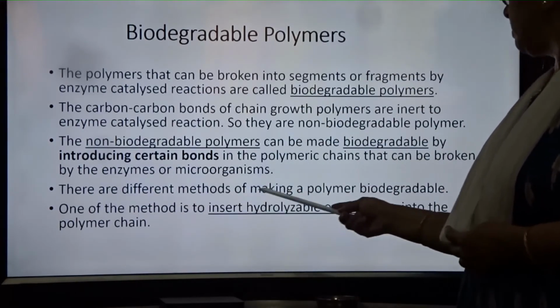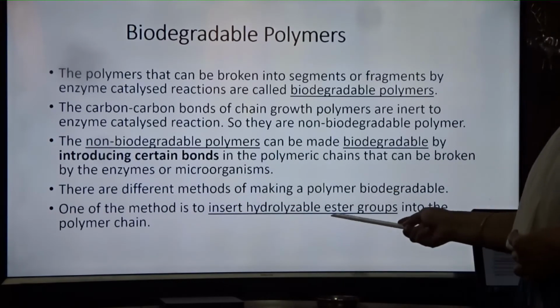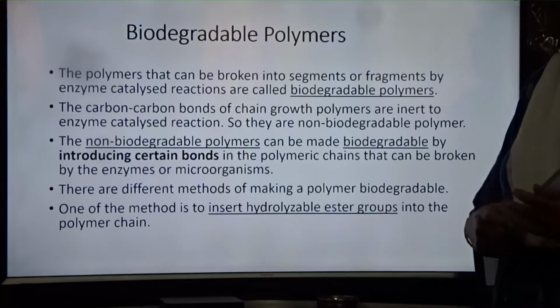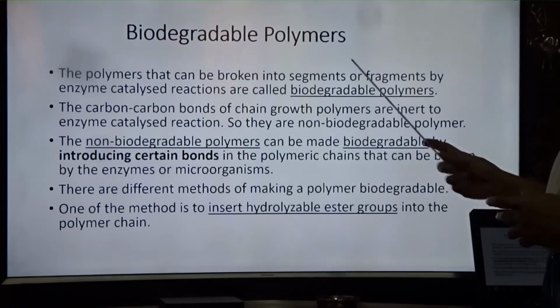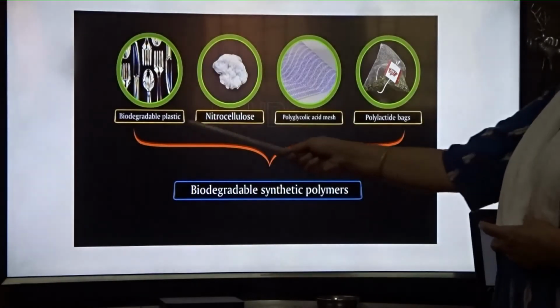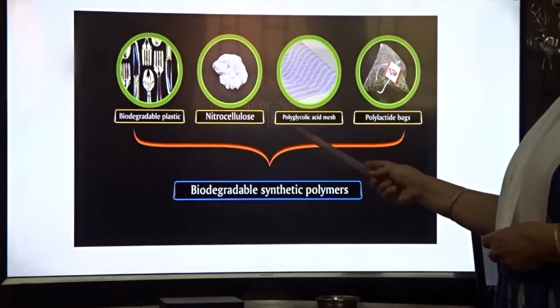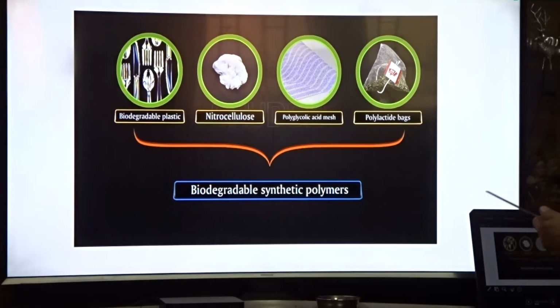There are different methods of making a polymer biodegradable. One of the methods is to insert a hydrolyzable ester group into the polymer chain. By this method, we can make a non-biodegradable polymer biodegradable. These are examples of biodegradable plastic: nitrocellulose, polyglycolic acid, polylactate bag. These are biodegradable synthetic polymers.